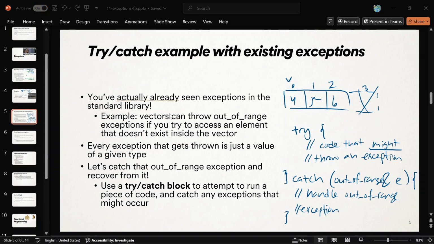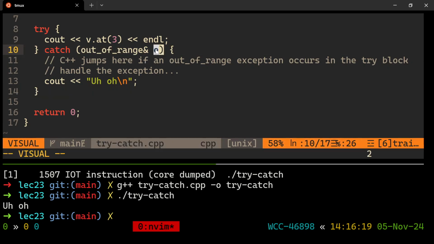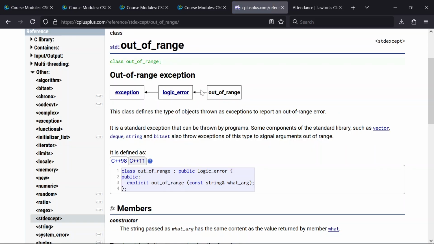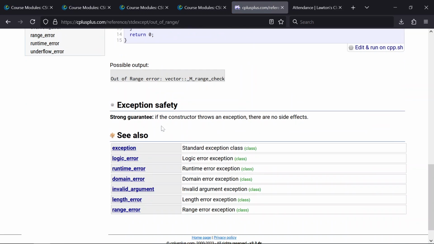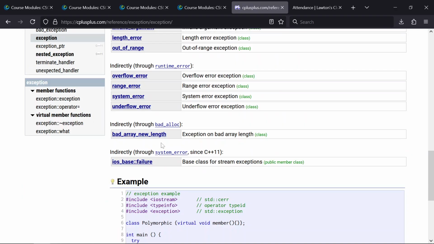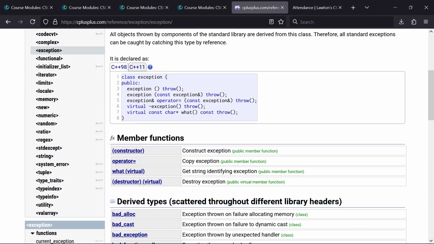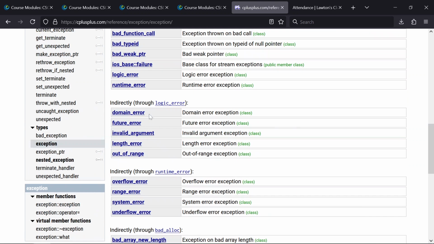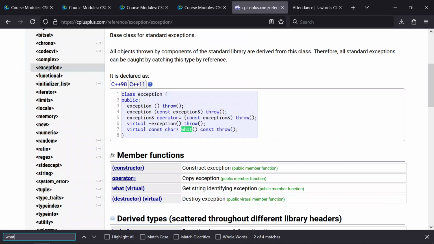Well, a couple things. First of all, out of range is an object. Like we caught an object e of the type out of range. So here's the type. The out of range class inherits from all these things. It inherits from the exception class, and every exception object has these things you can do to it. This is how it was declared. There's a method called what that we can call on it, which is very cute. It gives back a C string that tells me what went wrong.